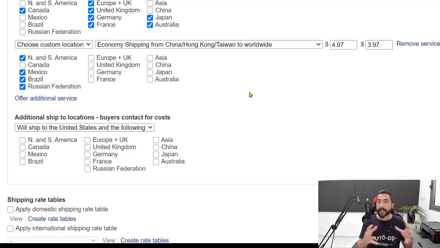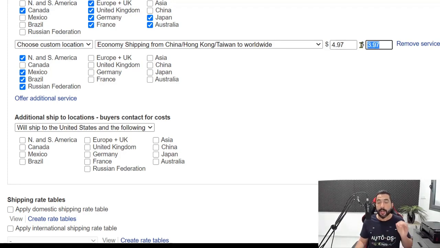These are the countries that AliExpress will ship to, but they will charge us a little bit more. So we are going to roll that charge over to the customer, which is around $4.97. This is the maximum that we could get charged. So in the worst case, this is what we're going to have to pay. Best case is we're going to make some extra profit over here.